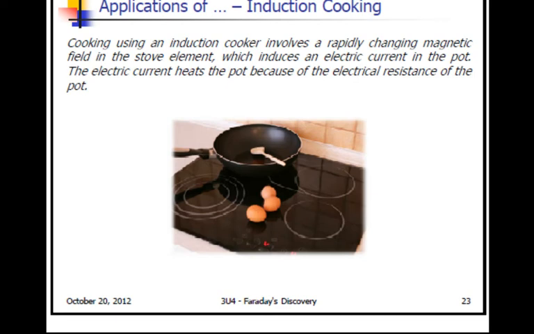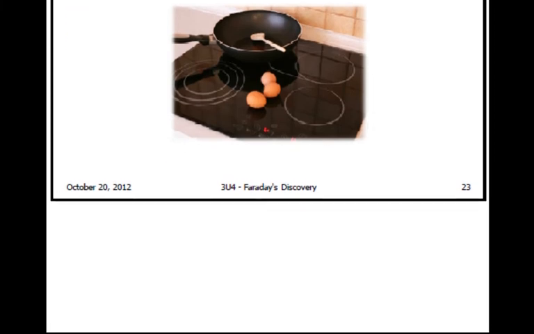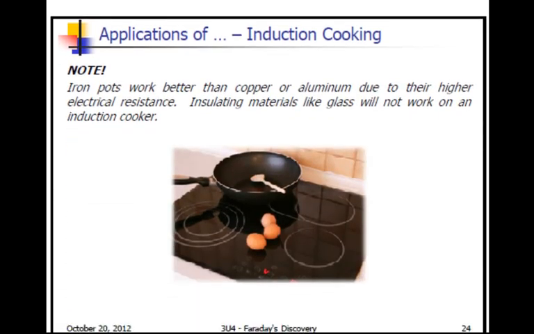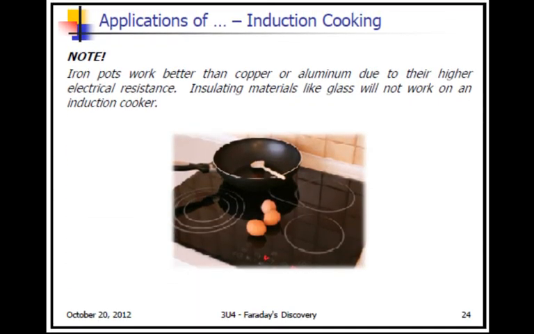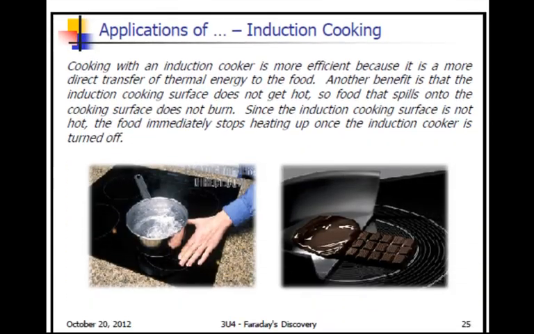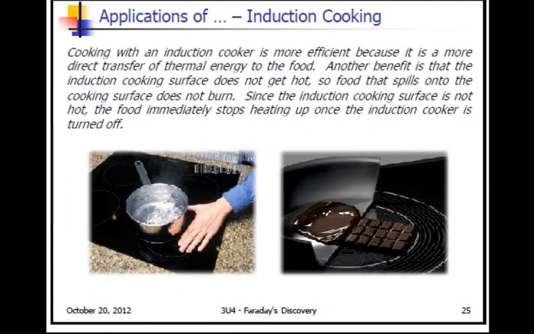It actually is a bit safer because the surface of the induction cooking surface tends to get colder faster, so it is a bit safer in that sense too. You can't use things like glass though, and there are other types of materials that are more useful in that case. This is an interesting picture here showing induction cooking.